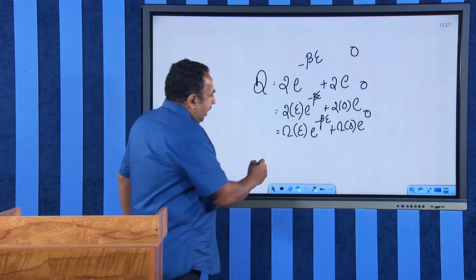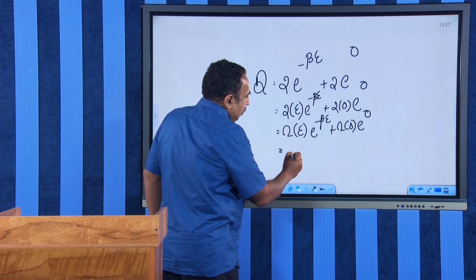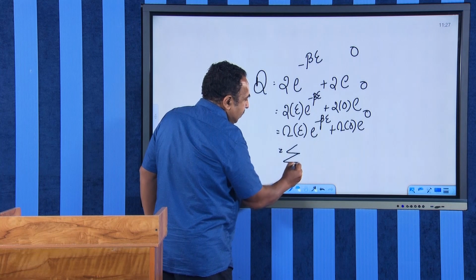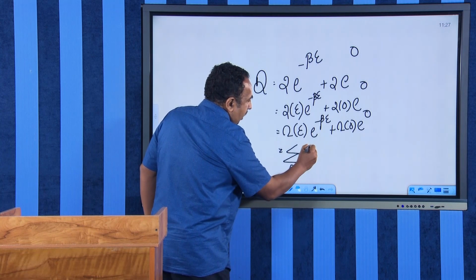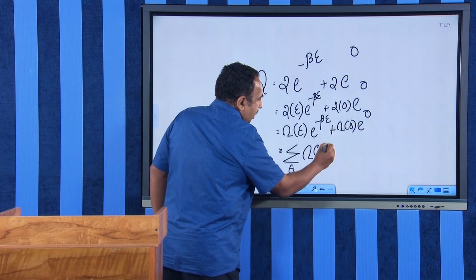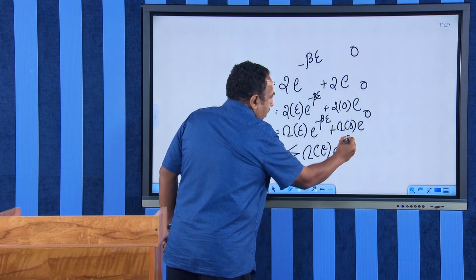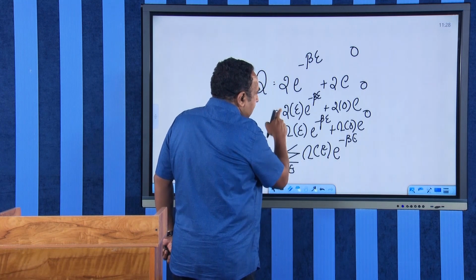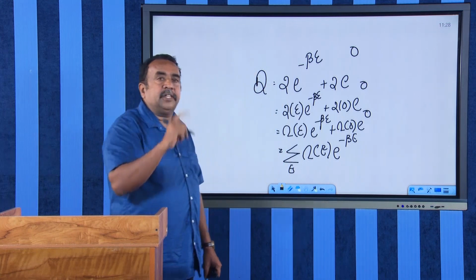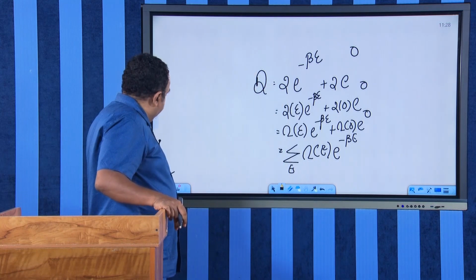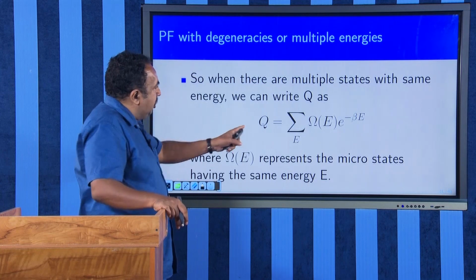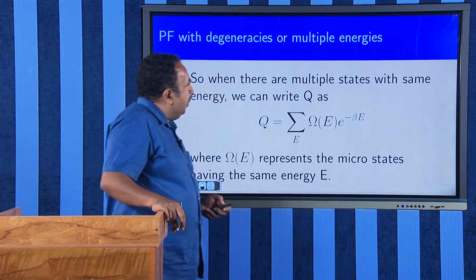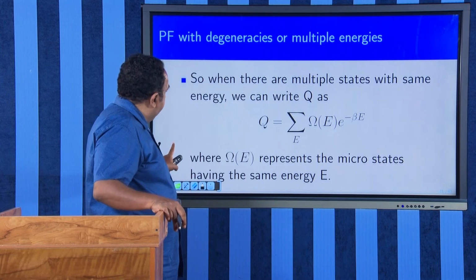In general, I can rewrite this expression as a sum over E of omega of E, e raised to minus beta E. Here omega of E is how many times that energy is repeating. That is why your Q is the sum over E of omega of E e raised to minus beta E.